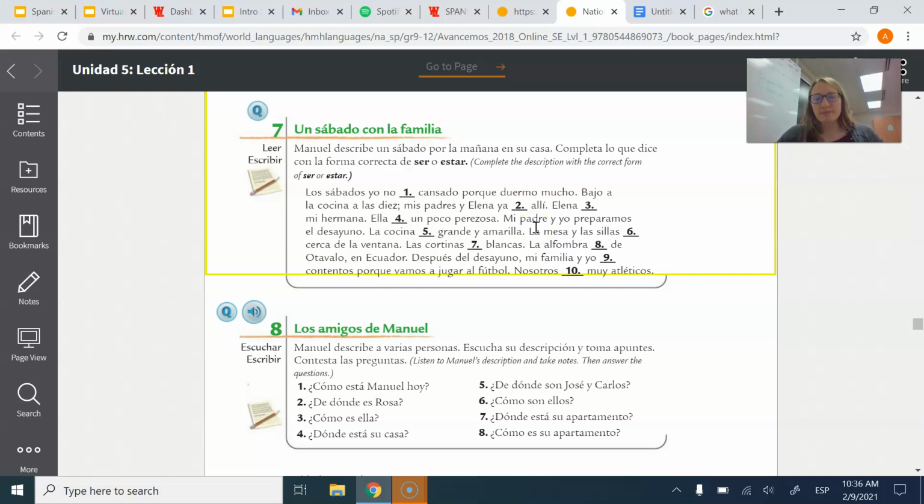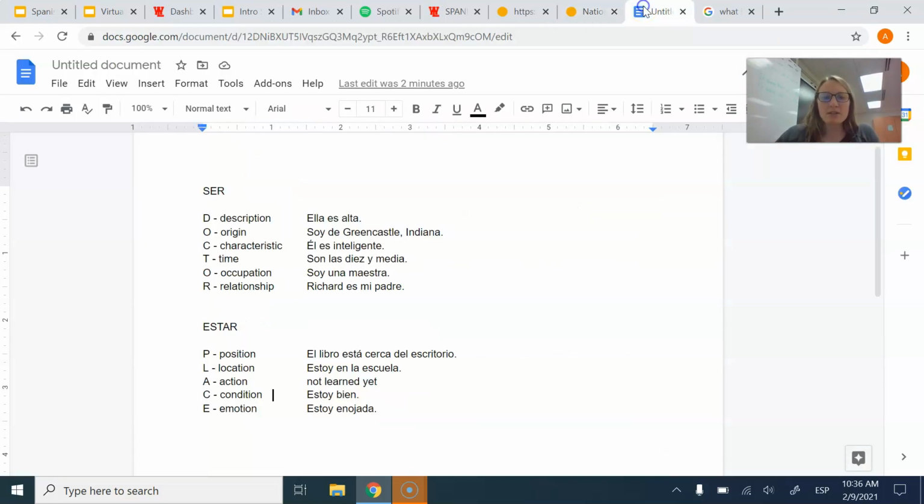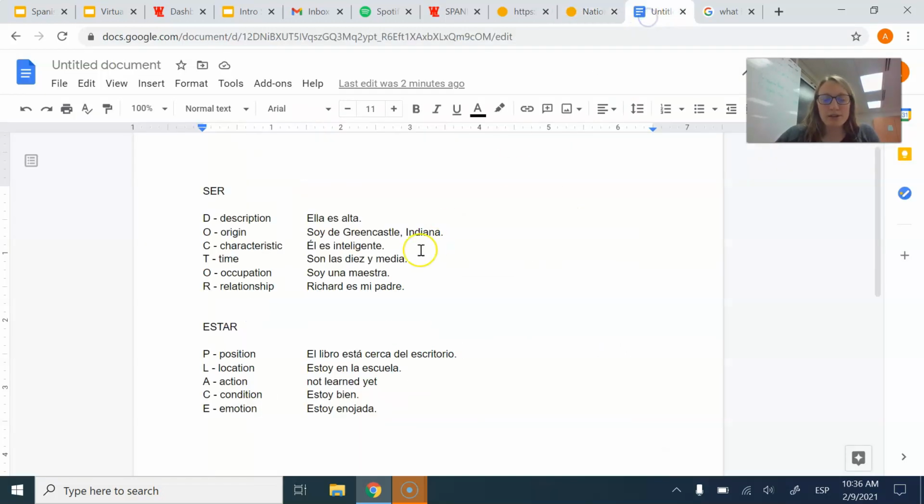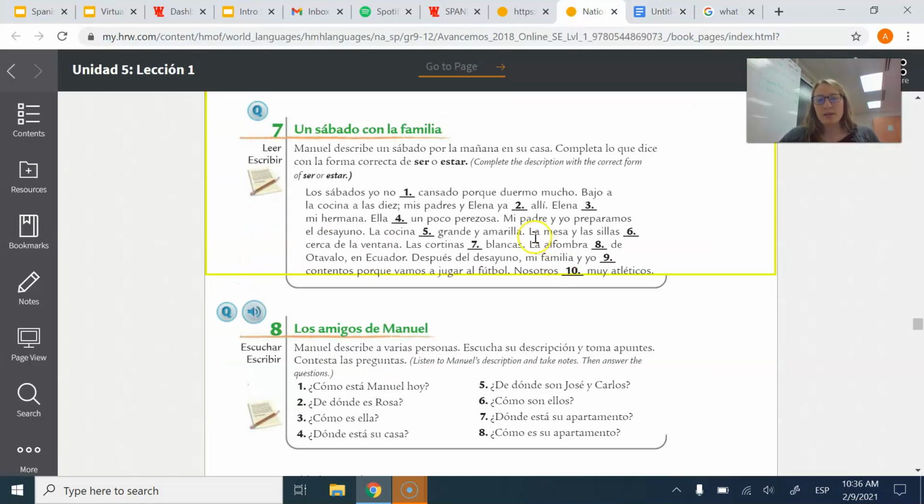Están allí. Elena blank mi hermana. Again, going back to here, I'm going to say she is my sister. That's a relationship, so I'm conjugating ser. Ella es mi hermana. Ella blank un poco perezosa. So I'm giving her a characteristic. She is a little lazy. So I'm also conjugating ser here. Ella es un poco perezosa.